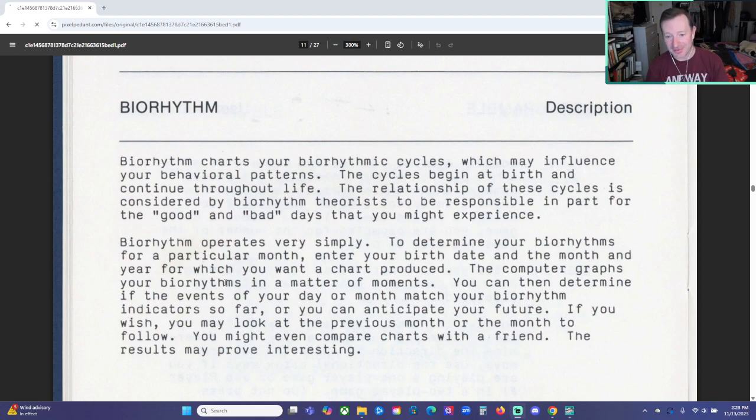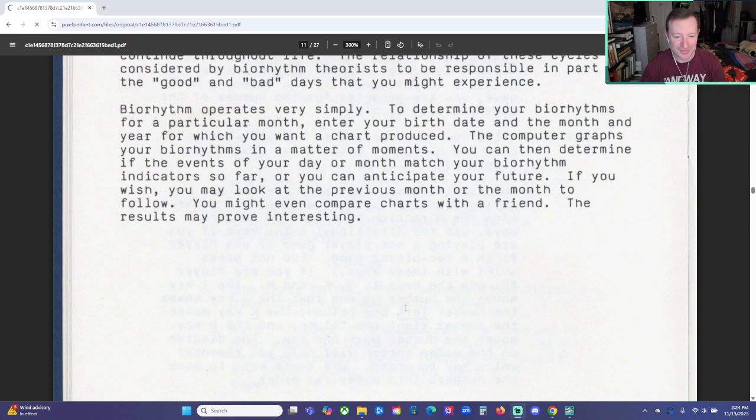Okay, Biorhythm. Biorhythm charts your biorhythmic cycles, which may influence your behavioral patterns. Pseudoscience. Hokum, in other words. The cycles begin at birth and continue throughout life. The relationship of these cycles is considered by biorhythm theorists to be responsible, in part, for the good and bad days that you might experience. Biorhythm operates very simply. To determine your biorhythms for a particular month, enter your birth date and the month and year for which you want a chart produced. The computer graphs your biorhythms in a matter of moments. You can then determine if the events of your day or month match your biorhythm indicators so far, or you can anticipate your future. If you wish, you may look at the previous month or the month to follow. You might even compare charts with a friend. The results may prove interesting.